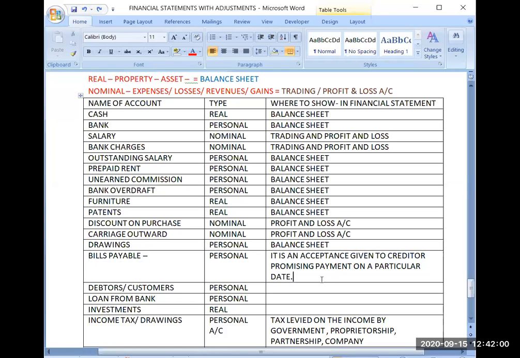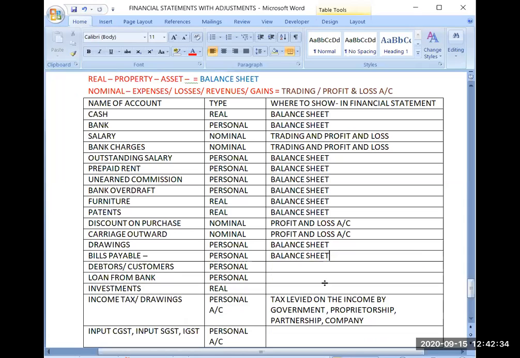It is not that bills payable is a bill that you have not paid. That is not that bill. It is a legal document on which you have given acceptance to your creditor. You are promising to your creditor that I will pay back your amount on such and such particular date. It's a promise and it is signed on a legal document. That document is called bills payable. So this will go to balance sheet. That's why it is a personal account.